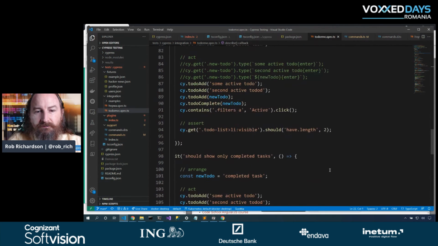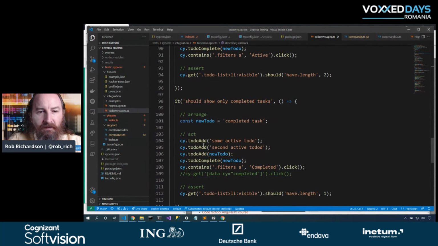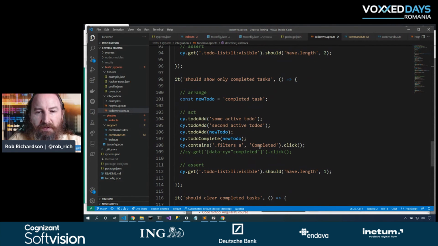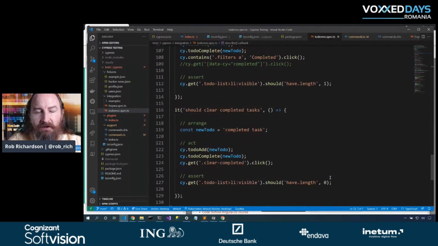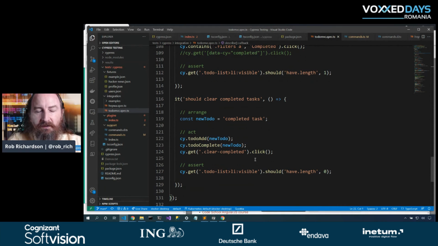Perfect. Let's use those commands again. I like how terse this is. And we'll go find the completed button, click that, and validate that now we only have 1 item in the list. Should clear completed tasks, just to be thorough, we'll go click that. And once we've created the to-do, completed it, and then clear completed, we should now have no items in our list. So this was great to be able to level up through all of those pieces.